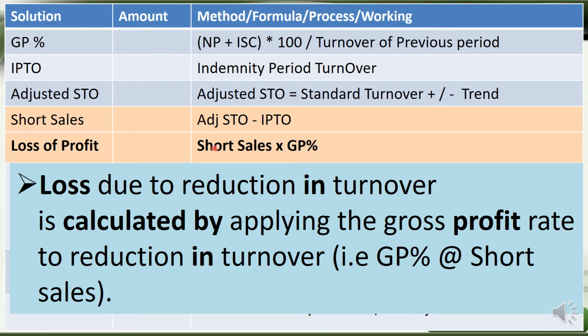That's why we apply the gross profit percentage to short sales. So the loss due to reduction in turnover is calculated by applying the gross profit rate to the reduction in turnover.